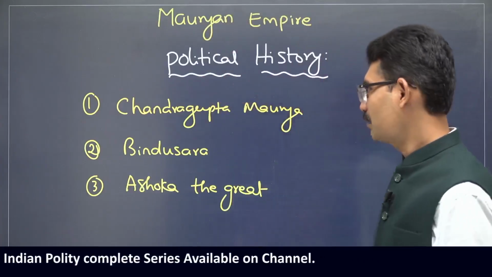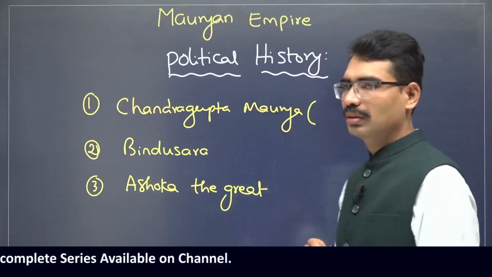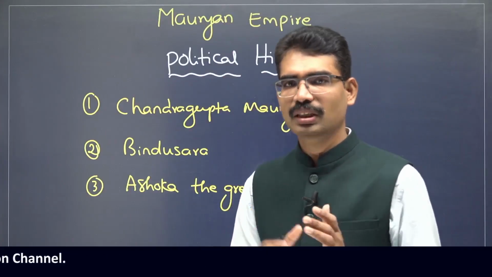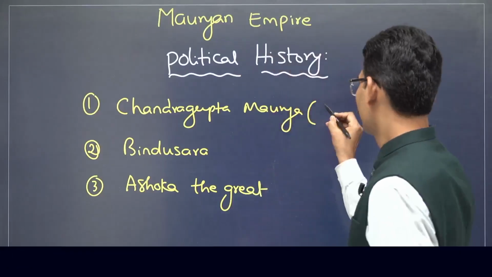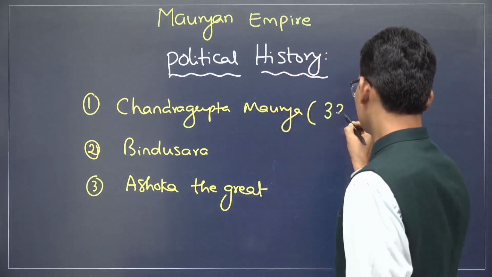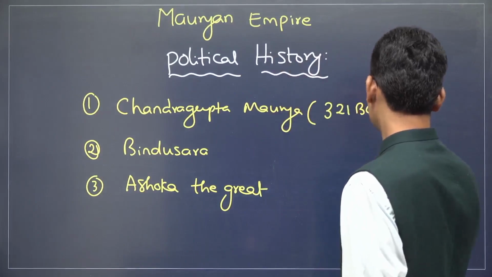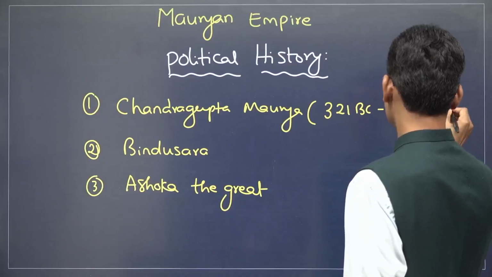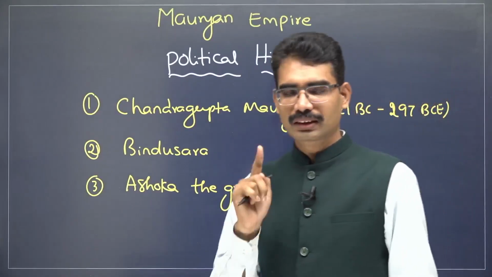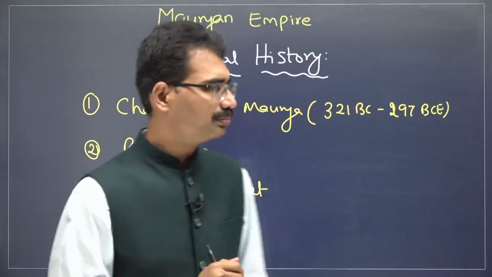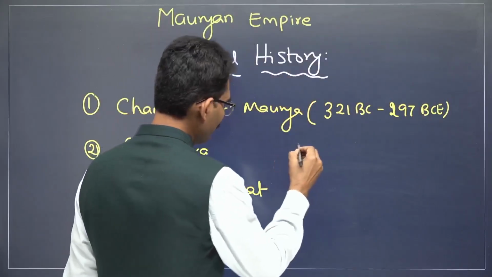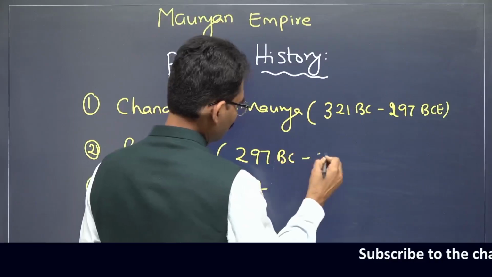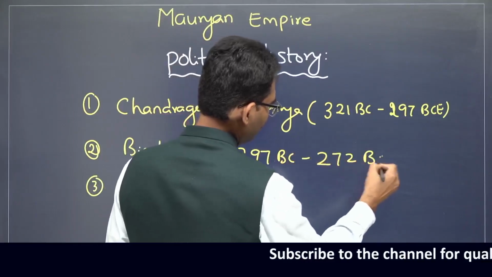If you see the timeline, you will find different timelines, but approximately this is the one: 321 BCE to 297 BCE is the time period of Chandragupta Maurya. When it comes to Bindusara, 297 BC to 272 BC.